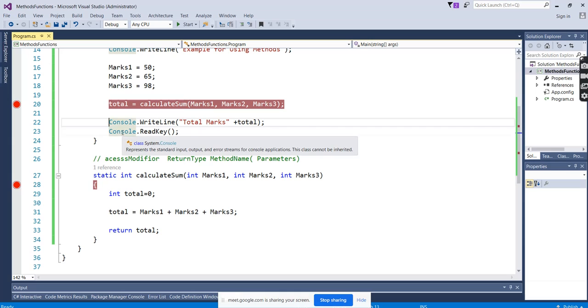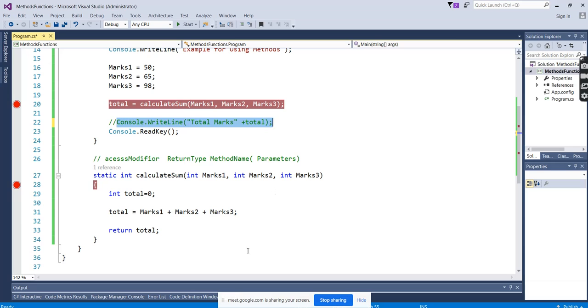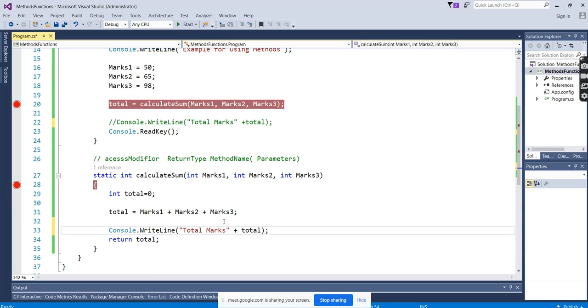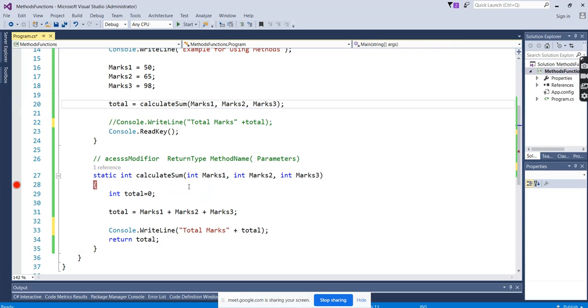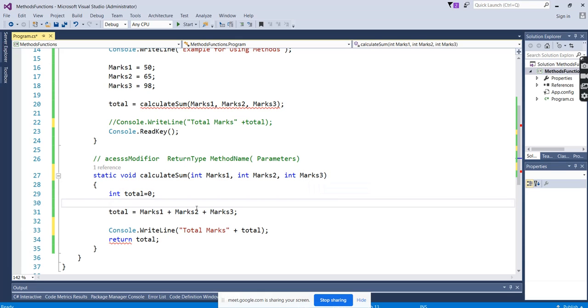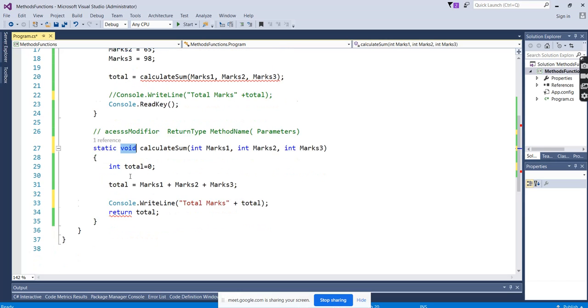So I say, only for one line, why do we need to come back? I will display this total here itself. No need to go back. I will calculate here itself and display the result itself. So I'm not going to return anything. If you're not going to return anything, then the return type has to be void. Void means we are not returning anything. If you have observed, as soon as I write void, it gives an error for the return.